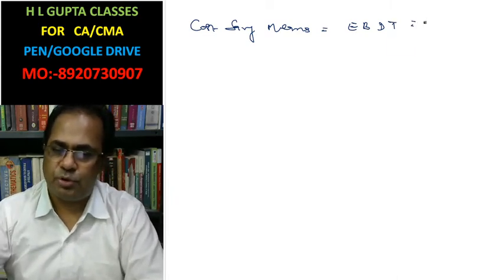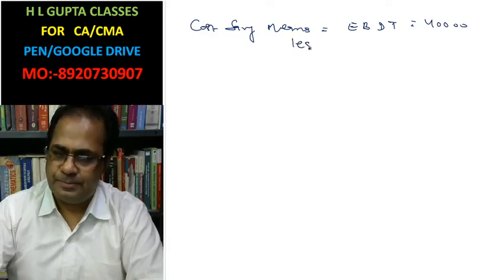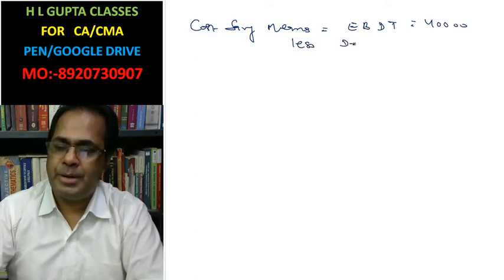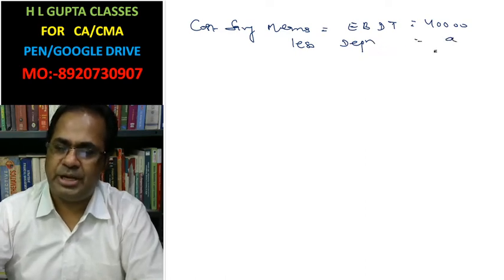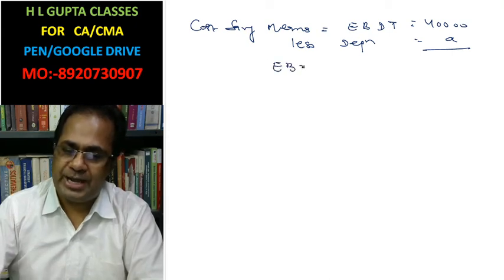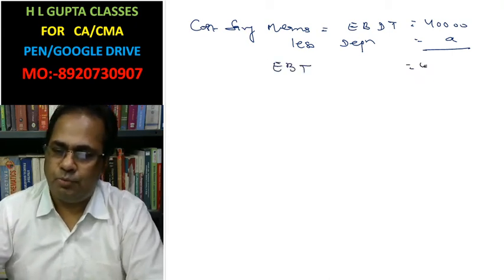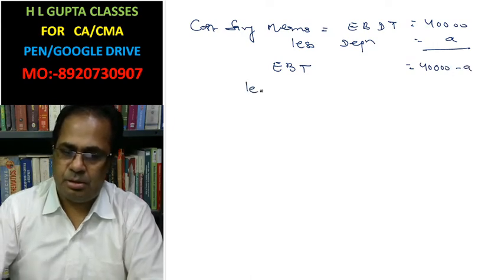Suppose this is the 40,000 here. Less depreciation. Suppose the information of depreciation is given as A. Now earning before tax is 40,000 minus A.